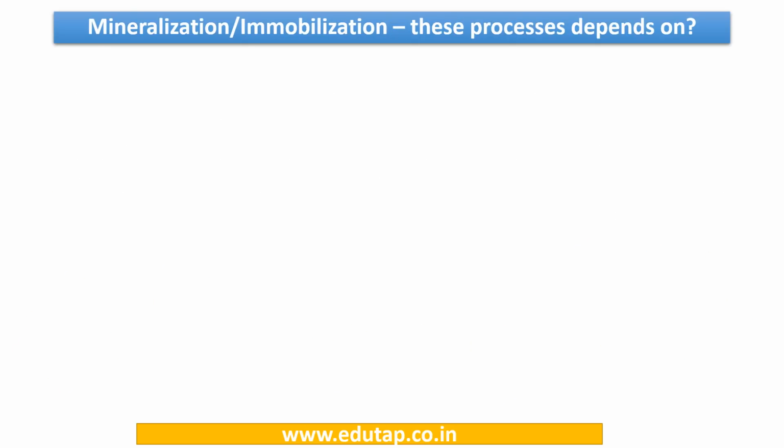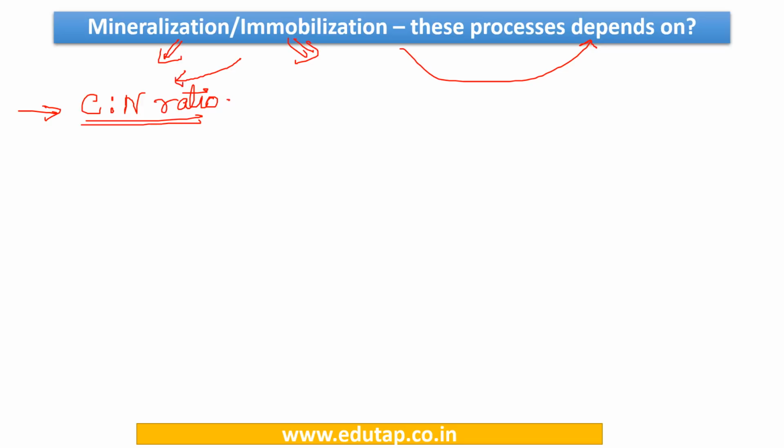Now we shall be going into these concepts of mineralization and immobilization a bit deeper. Let us take an example and try to understand what these two processes depend on. Before we begin, you need to understand that there's a concept called C/N ratio. These two processes that we are talking about, be it mineralization or immobilization, are solely or at least majorly dependent upon this C/N ratio.